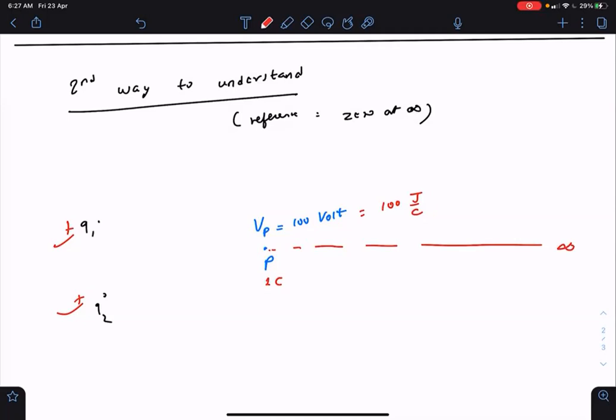How much work they will do depends on by what value the potential is getting reduced. So potential at P is 100 volt and reference potential is 0 at infinity. So potential will reduce by 100 joule per coulomb, which means work done will be 100 joule on any 1 coulomb. So potential at this point P is representing the capability of the electric field to throw that 1 coulomb charge to infinity and do 100 joule of work on it.